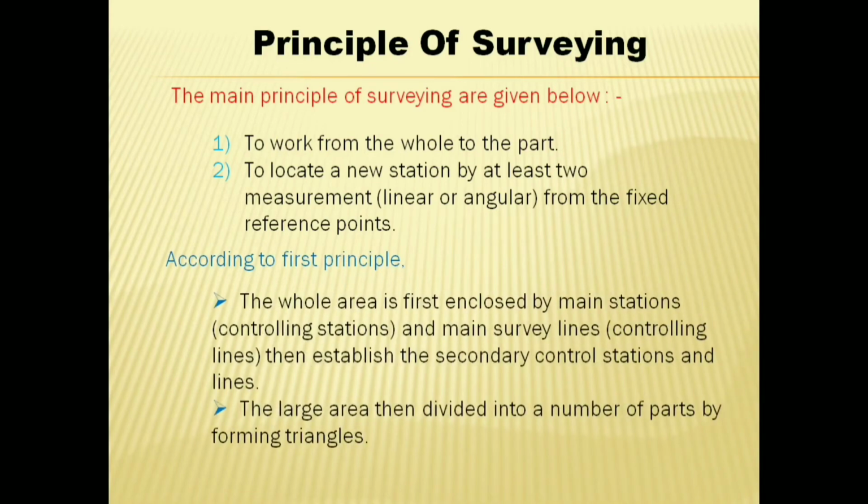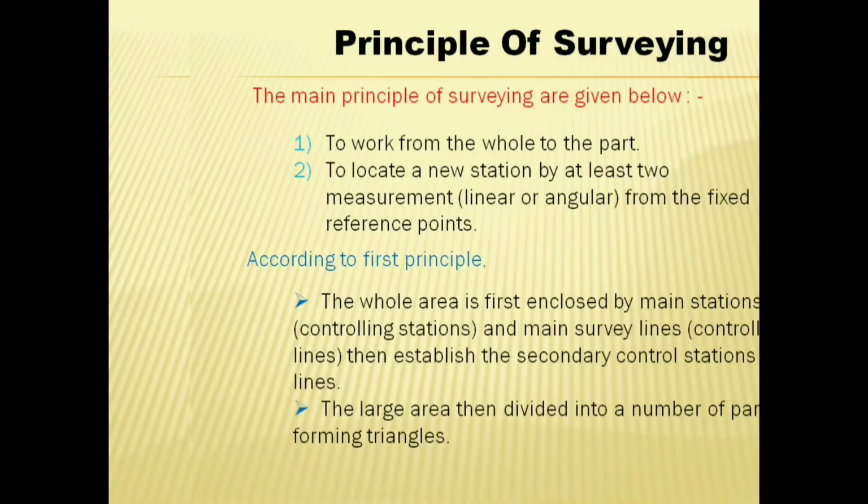According to the first principle, the whole area is first enclosed by main stations and main survey lines, then establish the secondary control stations and lines, where main stations are called controlling stations. Next point, the large area is then divided into a number of parts by forming triangles.